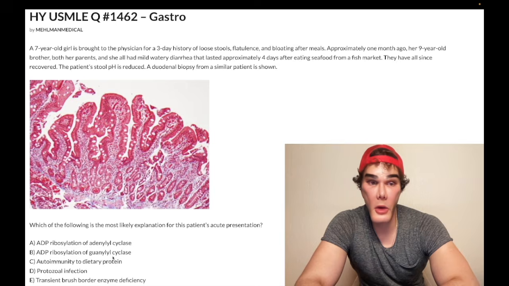Choice C, autoimmune to dietary protein, referring to celiac, is wrong. Our biopsy here is normal. In celiac, we'll have flattening of the intestinal villi. So you see these spaces between the villi here? You would not have these in celiac. It's just going to be flat. Okay? So blunting, flattening of the intestinal villi in celiac.